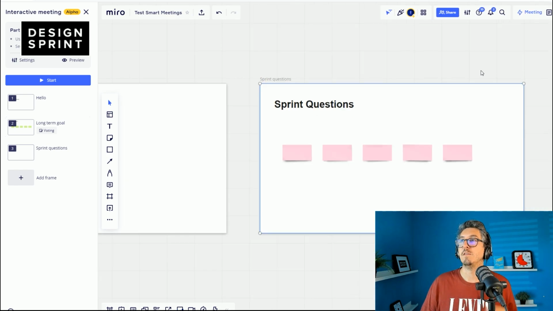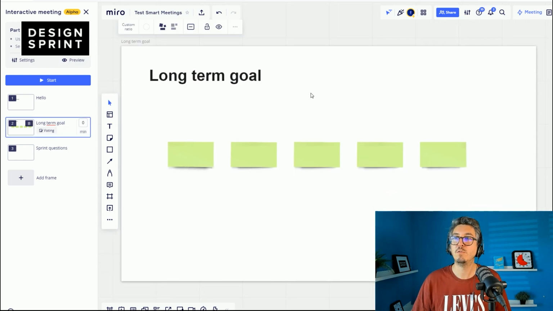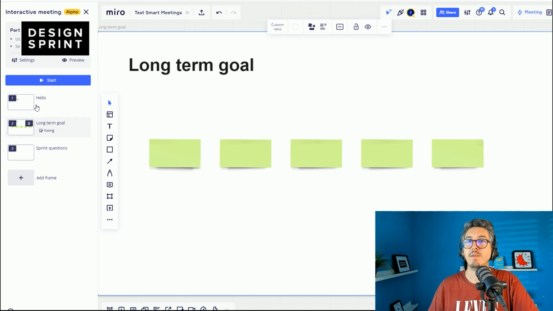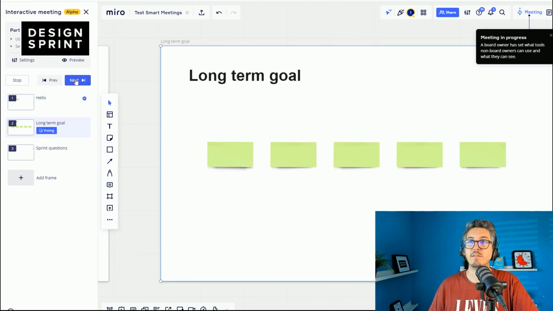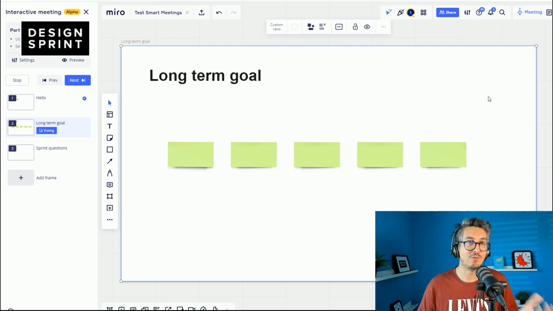Yeah. Okay, so here I'm a bit confused because you see that one is specifically marked as a voting slide, and I don't really see a big difference, to be honest. So maybe I'm missing something here. Maybe I should play it. Start, next, and then voting should start, no? All right, so here I'm a bit confused. I'm expecting something to show up like a modal, a pop-up, or whatever that triggers a vote.